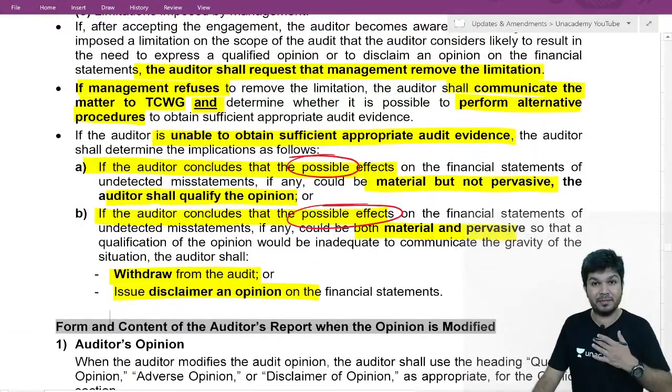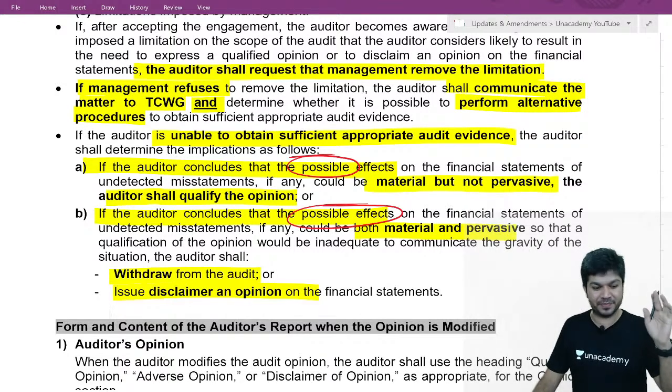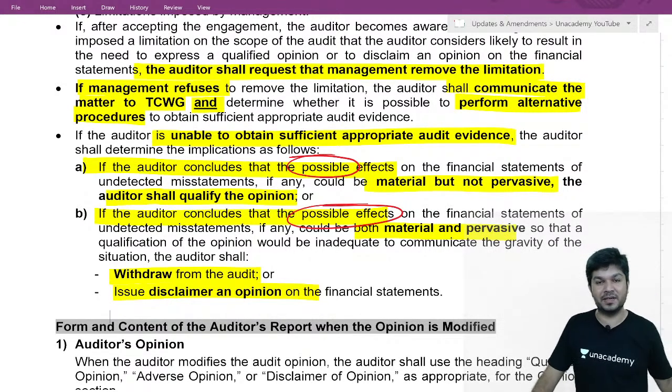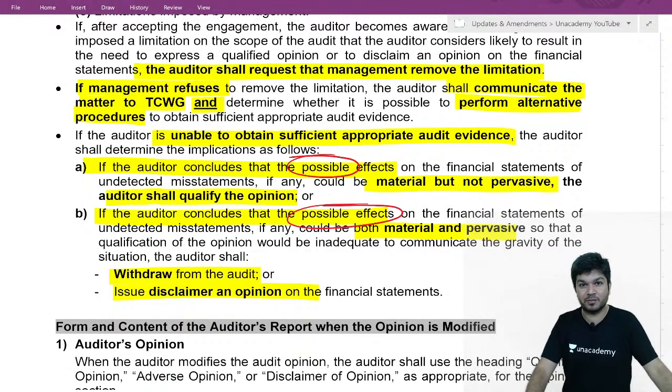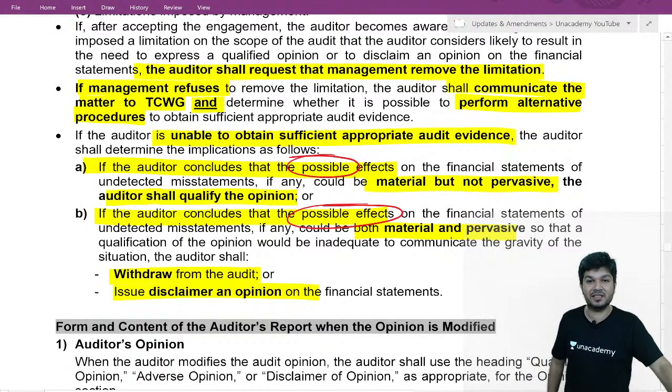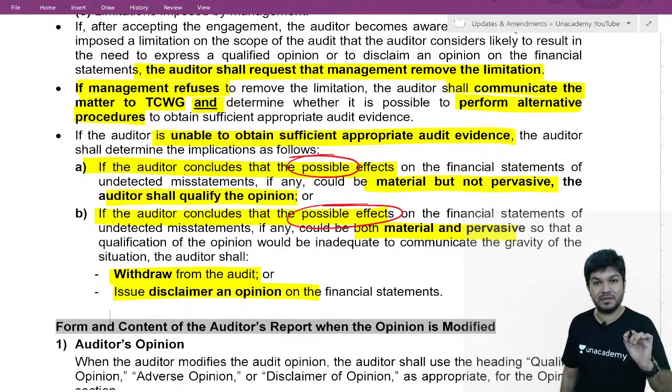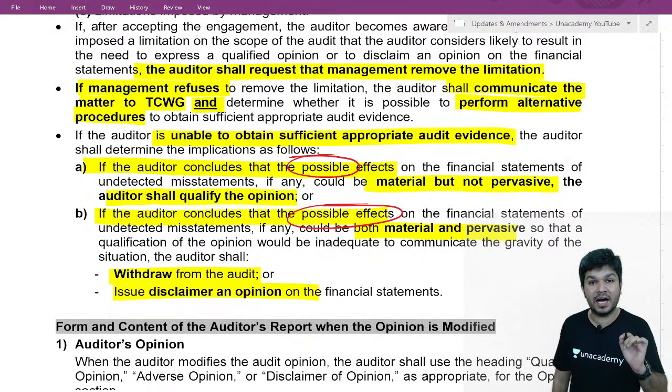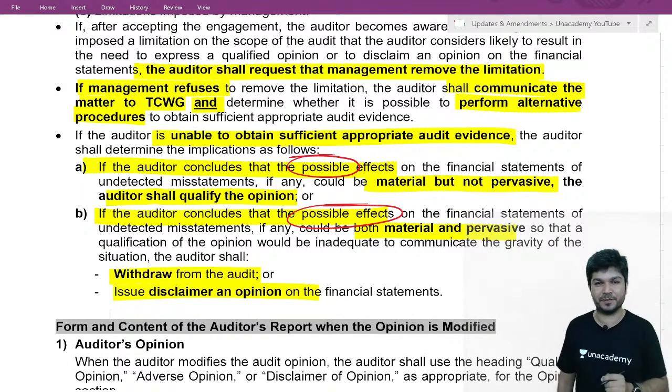So if management puts a limitation, the first thing I need to do is tell management to remove the limitation. If they don't do it, go to TCWG. If TCWG doesn't do it, try to do alternative procedures. Nothing is happening. Then, if alternative procedures also don't work, you come to your conclusion. Possible effect material but not pervasive is qualified. Possible effect material and pervasive: either withdraw or disclaimer.